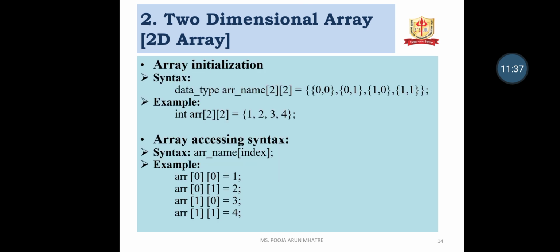Two-dimensional array initialization: data type, array name[2][2] equals the values of the 2D array, 0, 0, 0, 1, 1, 0 and 1, 1. For example, the 2D array values are 1, 2, 3, 4. When we access the elements of the 2D array of size 2 by 2, array[0][0] has the value 1, array[0][1] has the value 2, array[1][0] has the value 3, and last, array[1][1] has the value 4.